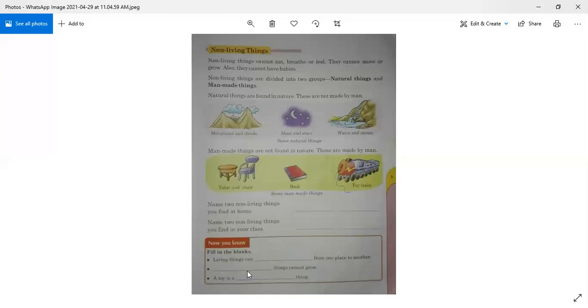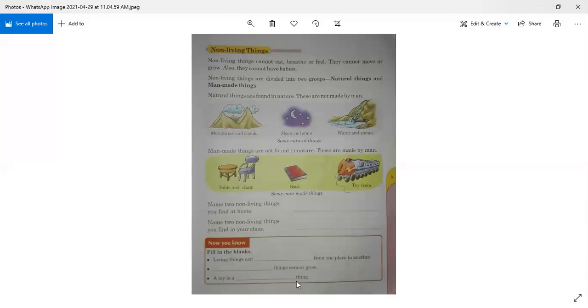The second blank is dash things cannot grow. Which things cannot grow? Yes, non-living things. So start writing non-living things with the capital N, N-O-N, non, then hyphen, L-I-V-I-N-G, living, and T small, T-H-I-N-G-S, things. Things are already written here, so you have to write non-living, N-O-N hyphen, L-I-V-I-N-G, non-living.